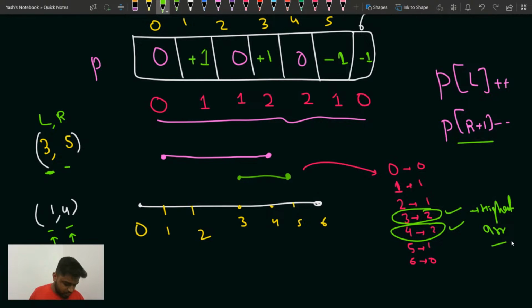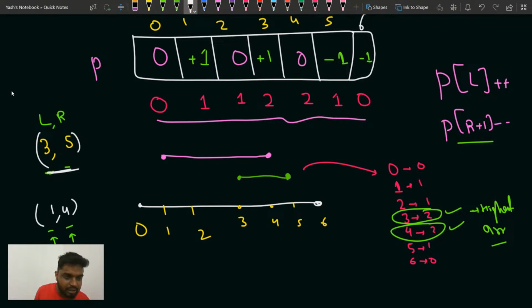But if you take 3 to 5, then 5 will also be visited. So 5 is visited 1 time here, no? If you take 3 to 5, I am visiting 5.